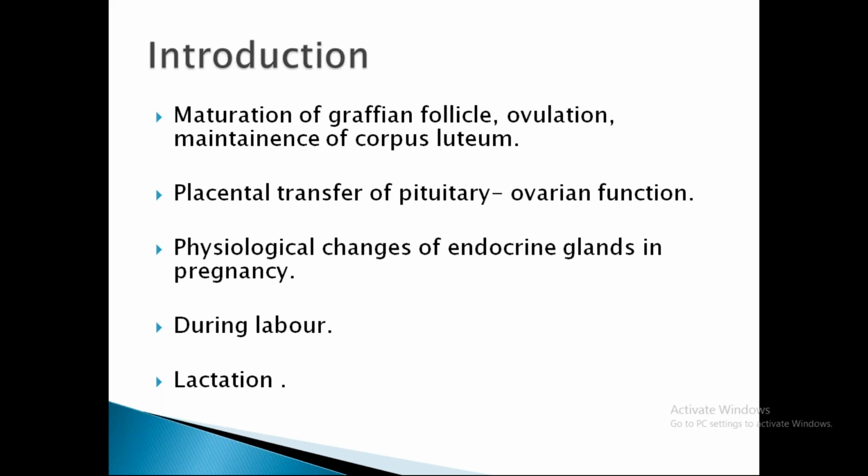All this is under the control of the hypothalamus, pituitary, and ovarian system. The hormones released from the hypothalamus, pituitary, and ovaries are necessary for maturation of the follicle into a Graafian follicle, and after reaching the size of 20 mm, it gets ovulated, and finally the corpus luteum gets maintained.